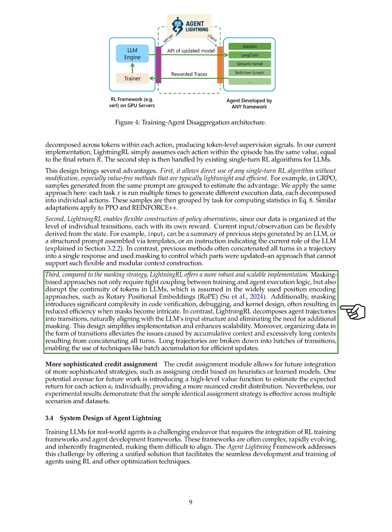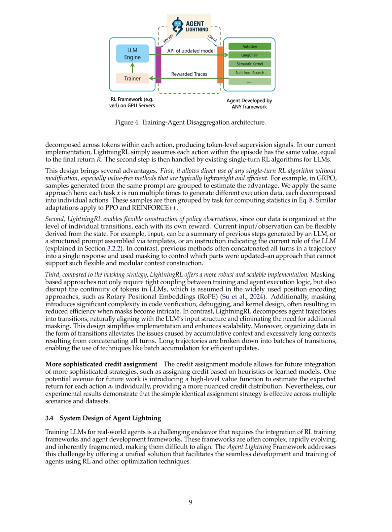Moreover, Lightning RL offers a more robust and scalable solution compared to masking strategies, which complicate the training and execution processes. By breaking down agent trajectories into transitions, we align better with the LLM's input structure and avoid the complexities introduced by masking. This approach simplifies implementation and enhances scalability, allowing us to manage long contexts more effectively by using batches of transitions for updates.